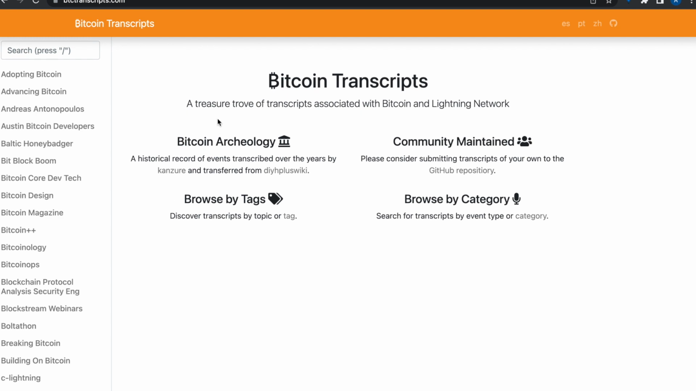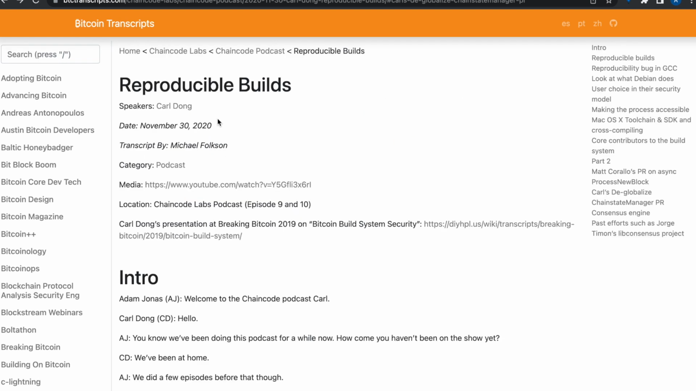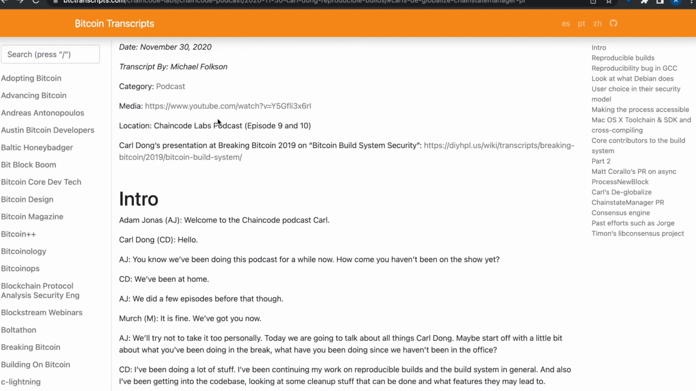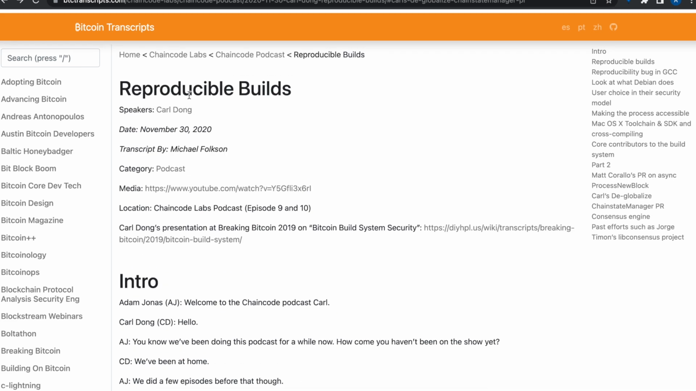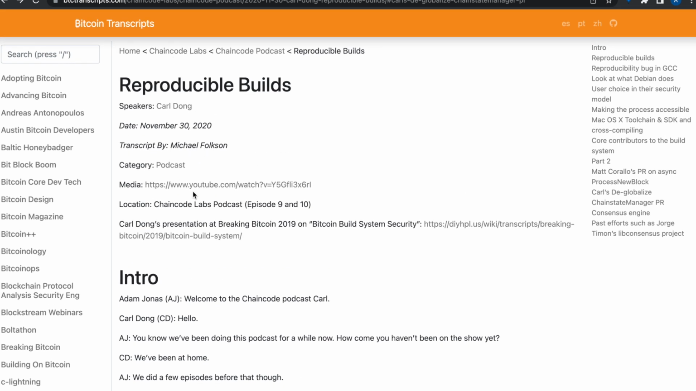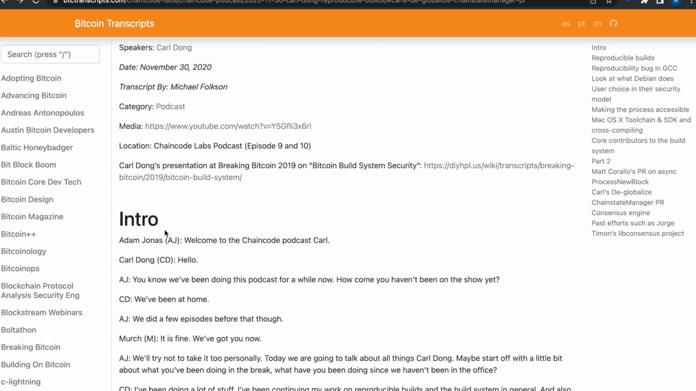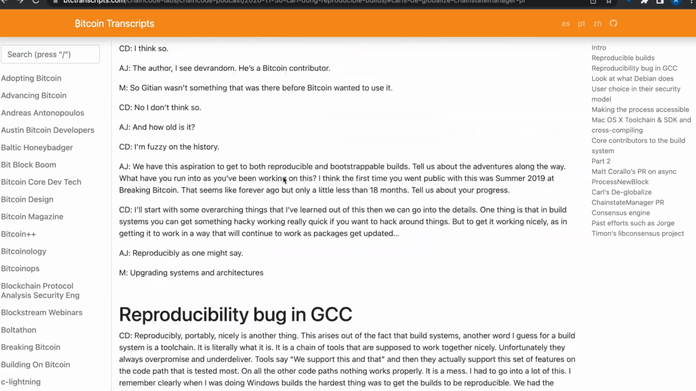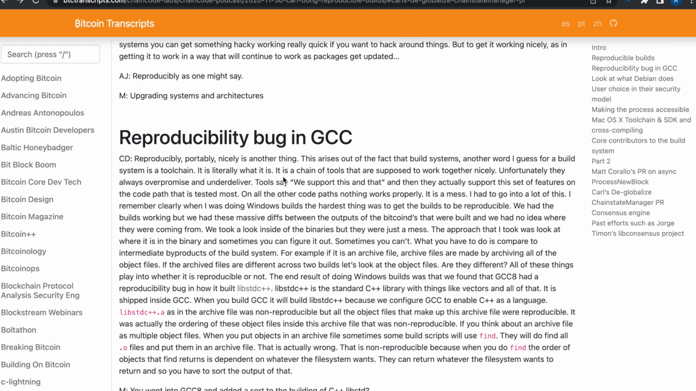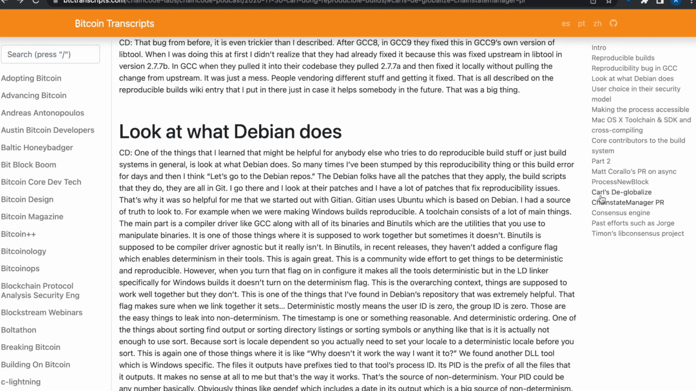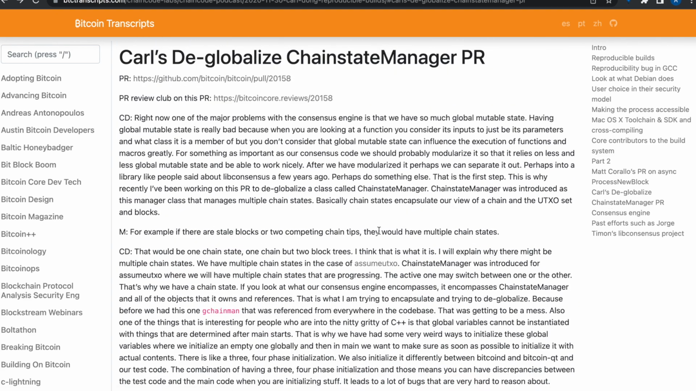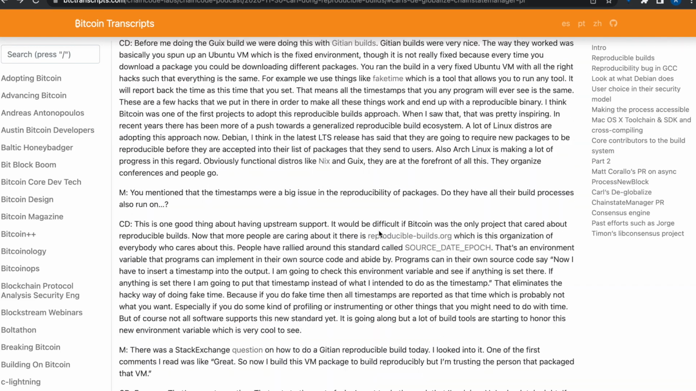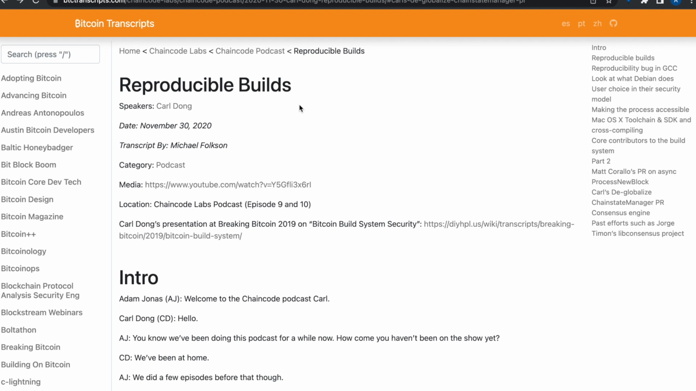So this is an example of what one of these transcripts looks like. This is some metadata about what this is and who the transcript was by, and here are some headers that have been inserted about reproducible builds, about bugs in GCC, and sort of things in the weeds. The hope is that these semantic headers can allow us to identify what this podcast is about.